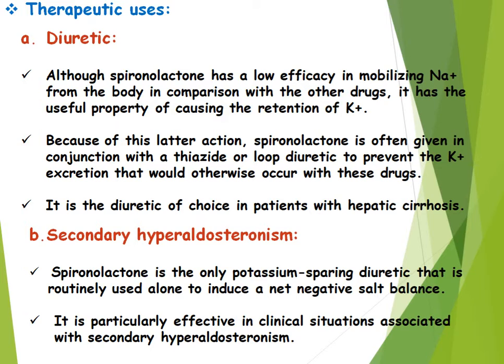Because of this latter action, spironolactone is often given in conjunction with a thiazide or loop diuretic to prevent the potassium excretion that would otherwise occur with these drugs. It is the diuretic of choice in patients with hepatic cirrhosis. The second one is secondary hyperaldosteronism. Spironolactone is the only potassium sparing diuretic that is routinely used alone to induce a net negative salt balance. It is particularly effective in clinical situations associated with secondary hyperaldosteronism.